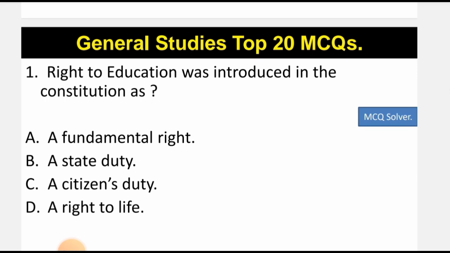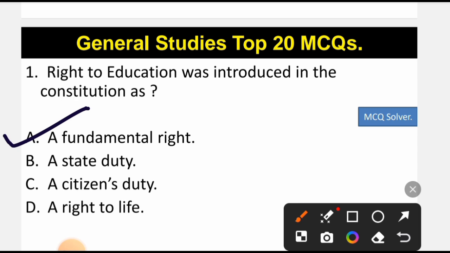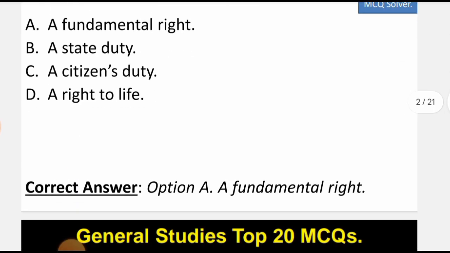Question number 1, right to education was introduced in the constitution as, so the correct option will be option number A, that is right to education was introduced as a fundamental right in the constitution. So under article 14 there is a right to equality, and in that only it was inculcated that there should be the right to education for every children. At least the elementary education should be provided to each and every student. So the correct option is option A, that is fundamental right.